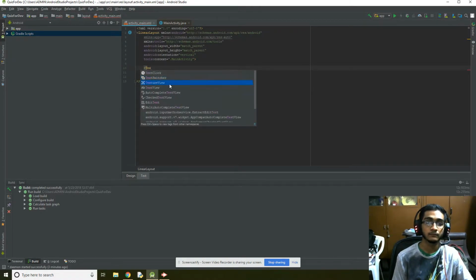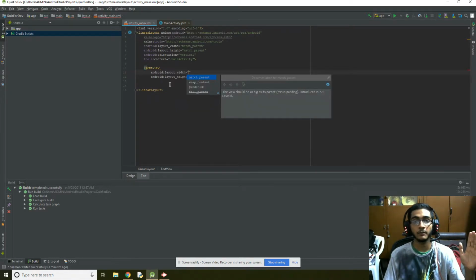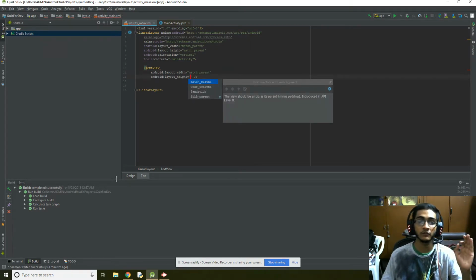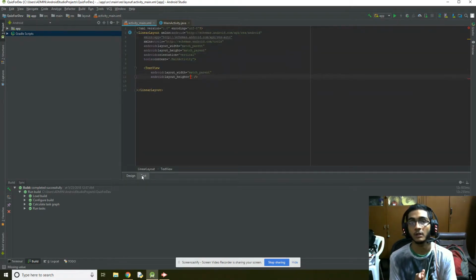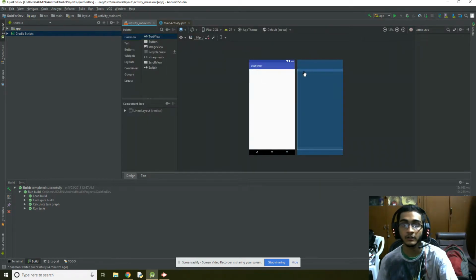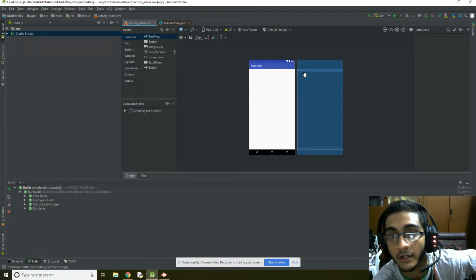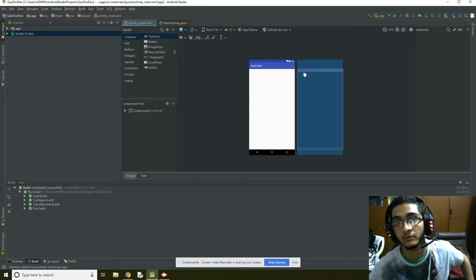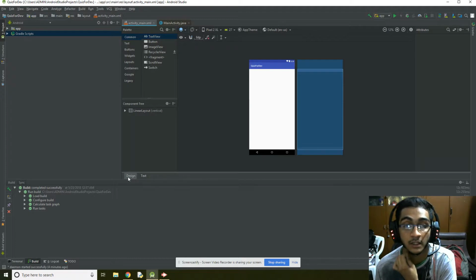All right. Text view. Let's make the width completely match the parent. When I mean match the parent, the entire width of the screen. This is match parent, this entire thing. Wrap content is whatever content you type, it takes that much amount of width. Now we'll make the height wrap content because if we put match parent, it's going to occupy the entire screen. Now look at this. We made sure that it only takes the required amount of height. Otherwise, it would take the entire height, which is kind of pointless because you will not be able to see the other things that you type out, right?